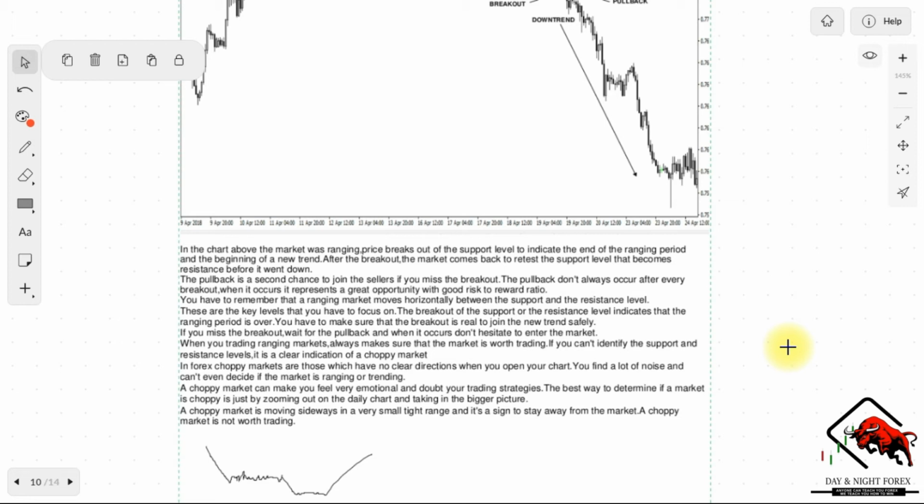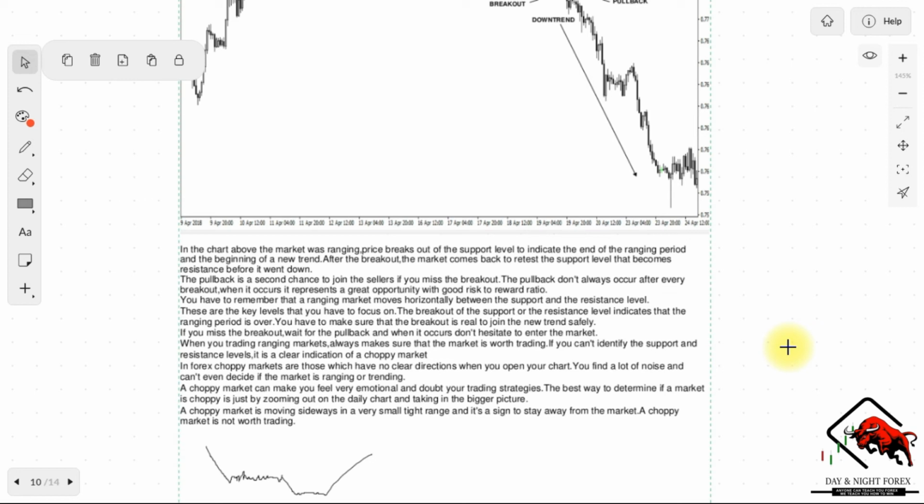So after the breakout, the market comes back to retest the support level that becomes resistance before it went down. So remember, resistance always turns into support, and support will turn into resistance. So the pullback is a second chance to join the sellers if you miss the breakout. The pullback doesn't always occur after every breakout. When it occurs, it represents a great opportunity with good risk to reward ratio.